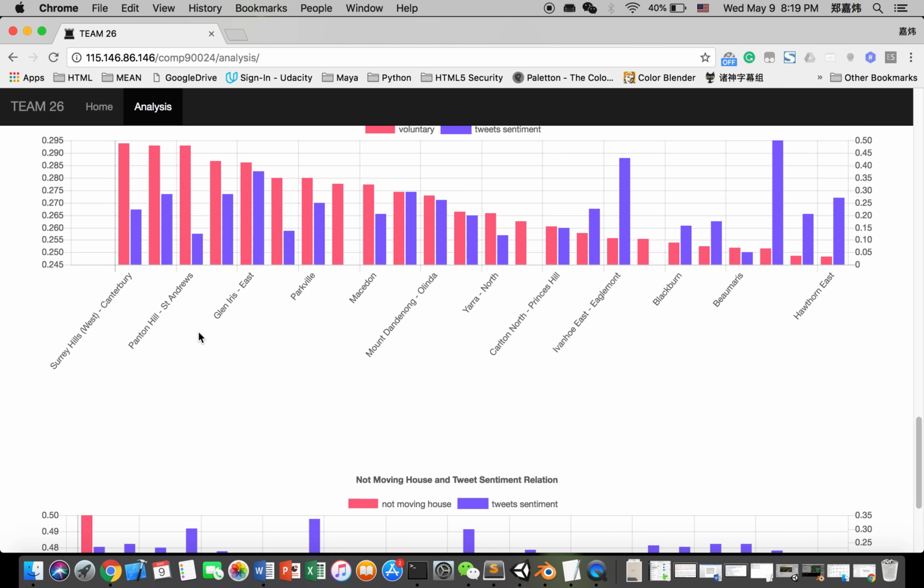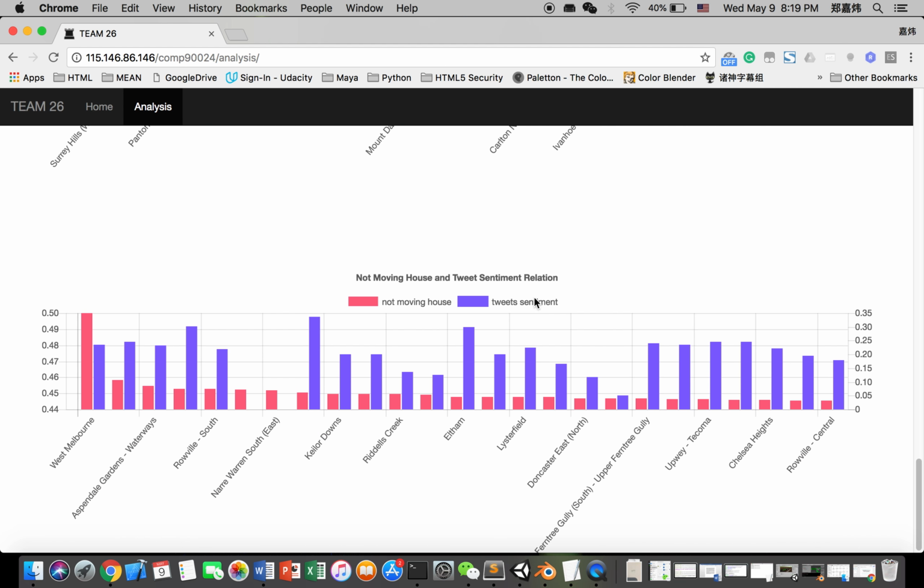Regarding the relationship between not moving house and people's sentiments, after ignoring the potentially biased data, including Eltham, Vermont South, Wantirna, and Plenty, it could be proposed that not moving house frequently is likely to make people happier. The possible reason might be that not moving house frequently means people have a more stable life and are more familiar with the neighborhood and surrounding environment.